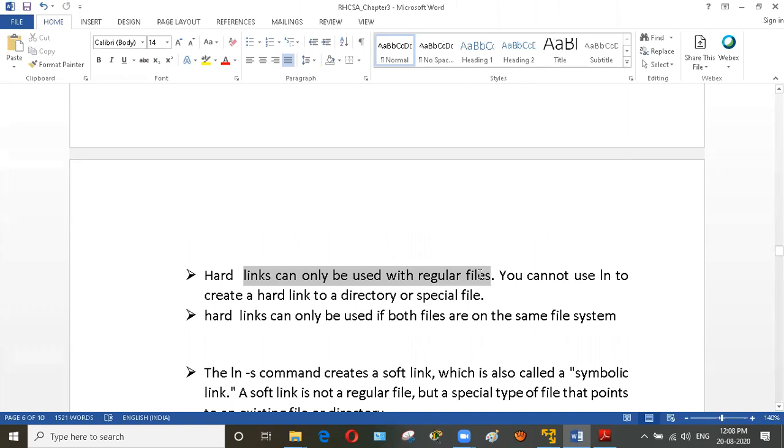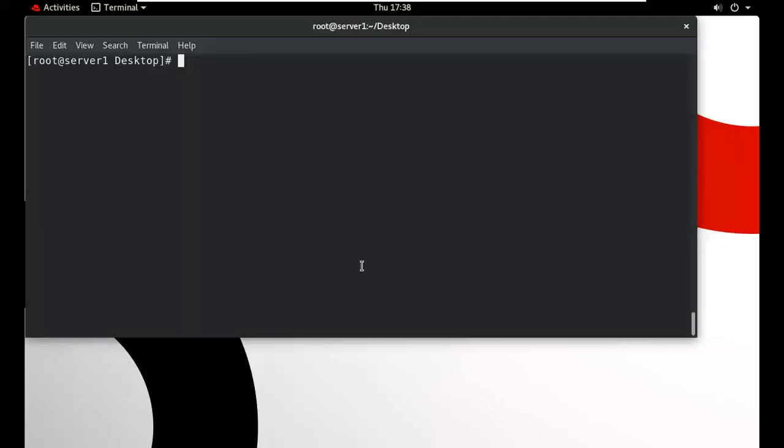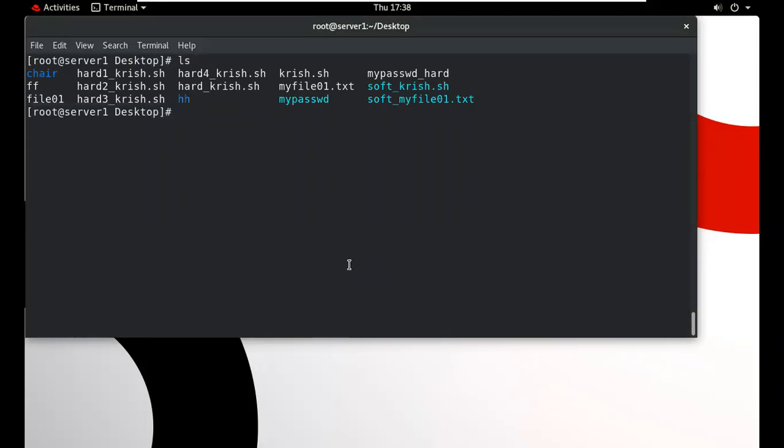We can't create a hard link for a folder like this. Suppose this is my folder HH and we want to create a hard link, hard_HH. We can't create it, because a hard link is not allowed for directories.